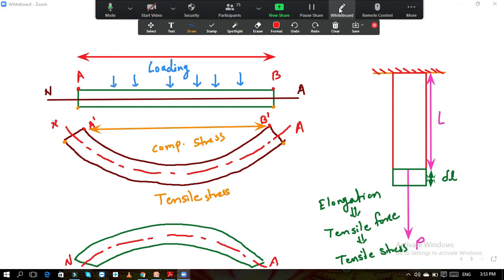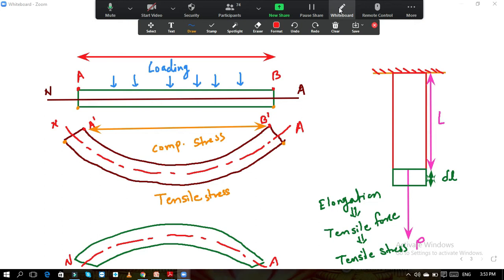You generally use this term only for positive bending moment and negative bending moment, but the concept behind that is when a structure sags, then the tensile stresses are developed at the bottom and the compressive stresses are developed at the top. And when any structure hogs, not necessarily a beam, if hogging bending moment is there, then you will see that the tensile stresses are at the top instead of compressive, and compressive stresses are at the bottom.